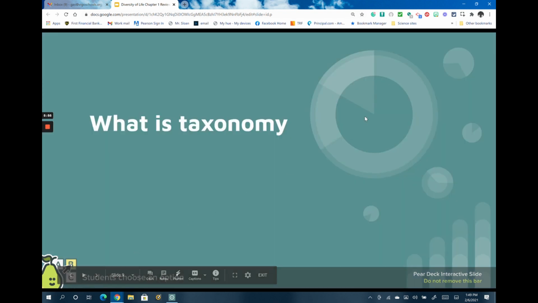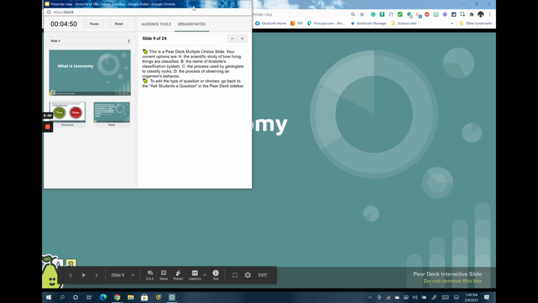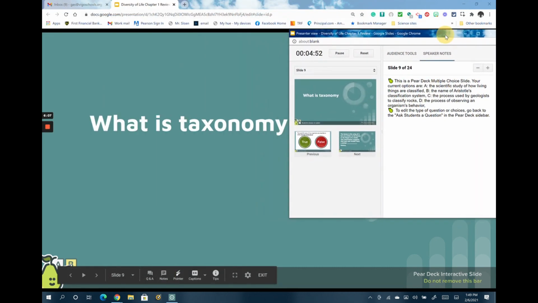Slide number 9, which goes back to that very last one, is what is taxonomy? This was a multiple choice. What is taxonomy? A, the scientific study of how living things are classified. B, the name of Aristotle's classification system. C, the process used by geologists to classify rocks. Or D, the process of observing an organism's behavior. And the correct answer here, like on the last slide, is A, the scientific study of how living things are classified.